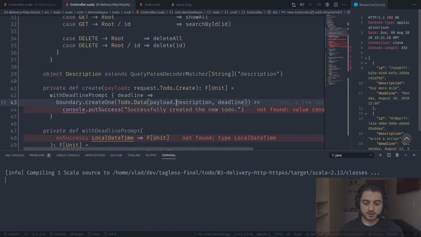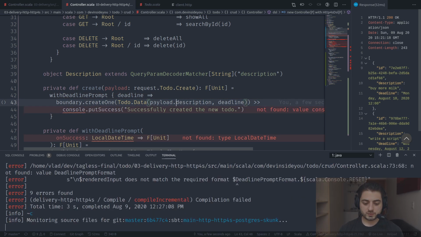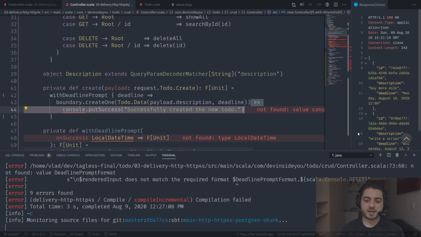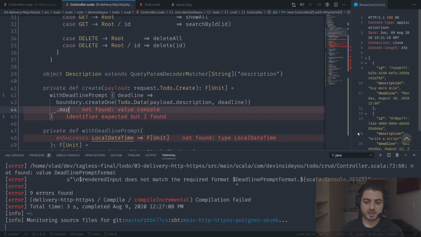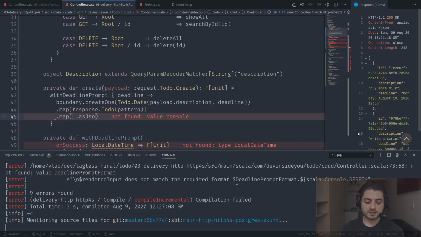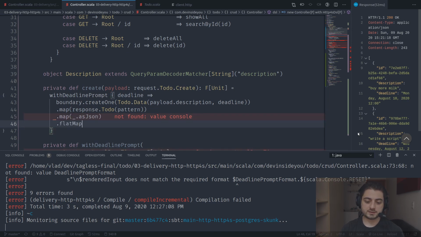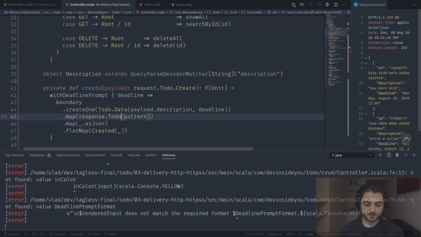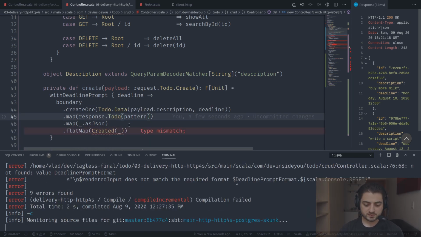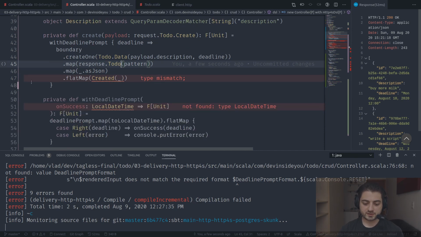All right. So over here, we're going to do create one. Yeah, so we're going to remove that because now we need it. So we need to do a map response to do pattern map as JSON, and we need to return a 201, and HTTP4s has a helper. Created, underscore, like this. Okay, so this part should be fine, but now it says type mismatch because we have a bunch of errors below. Okay, so we have the with deadline prompt.